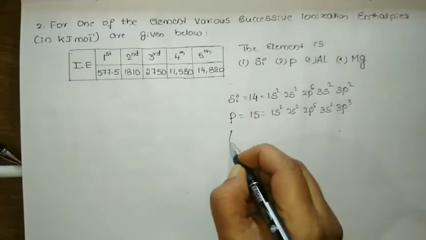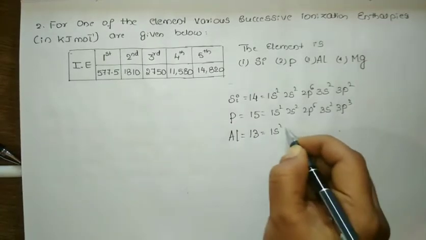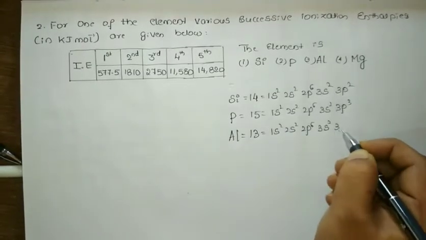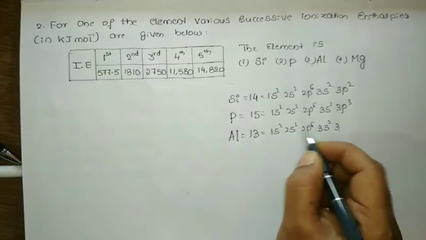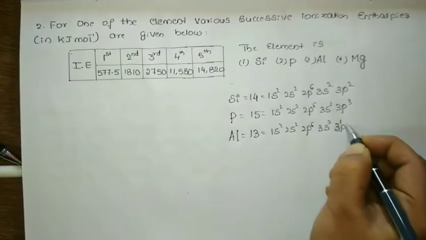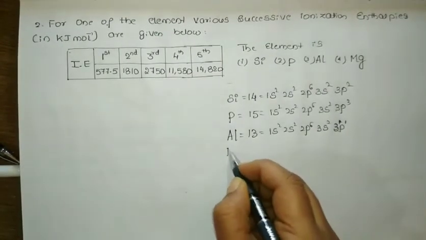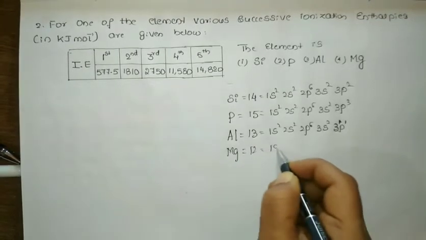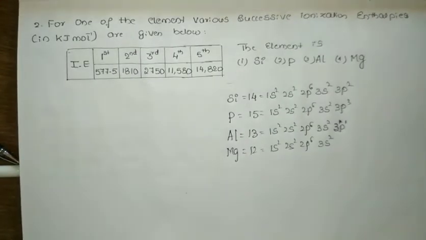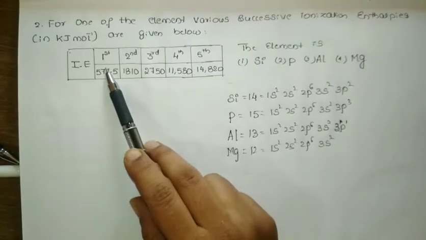Now let us write for aluminium, atomic number 13: 1s2, 2s2, 2p6, 3s2, 3p1. Yes, it is correct, 3p1. Similarly, for magnesium, 12: 1s2, 2s2, 2p6, 3s2. Okay, now let us observe the first ionization energy here.